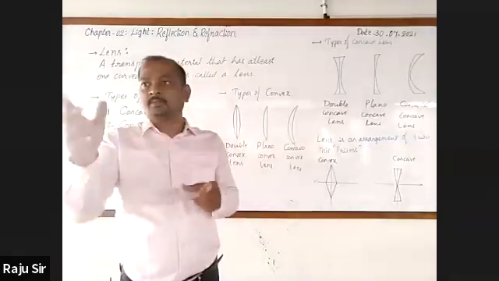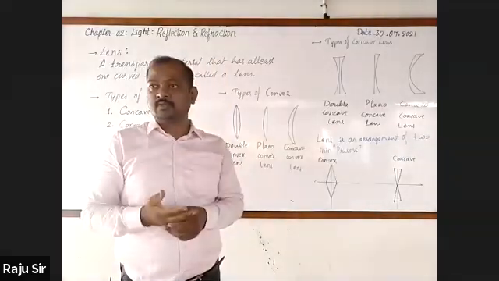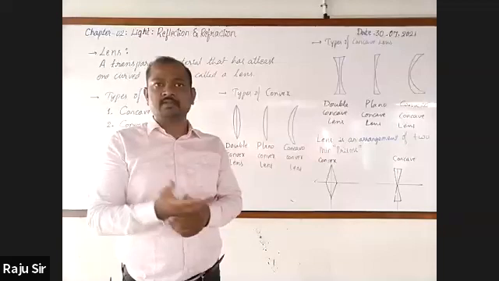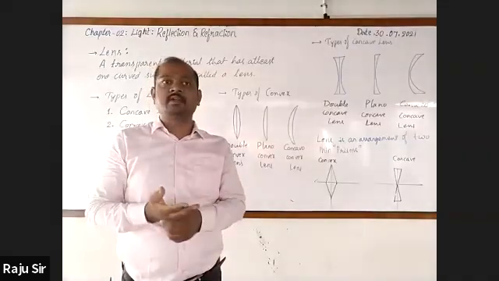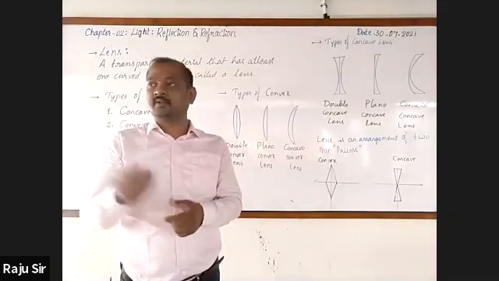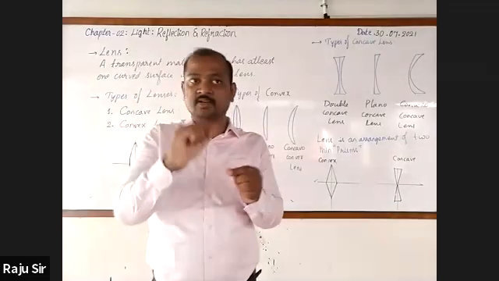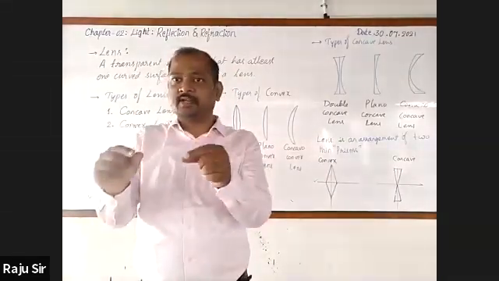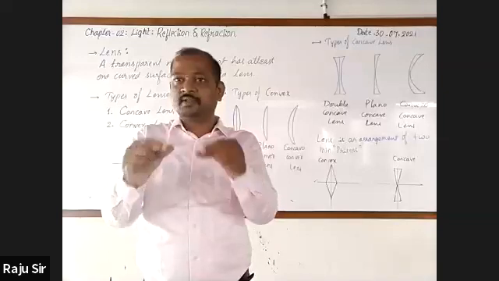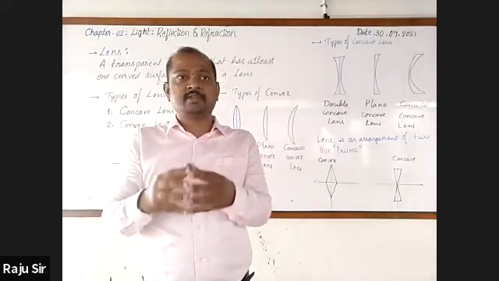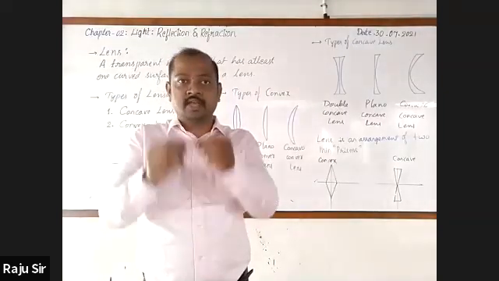Even the plastic scale or fiber scale that you use will also act as a lens. You can observe that because a curved surface will be there. When you observe any letters through that scale, there will be variation in the size of the letters as you move it.